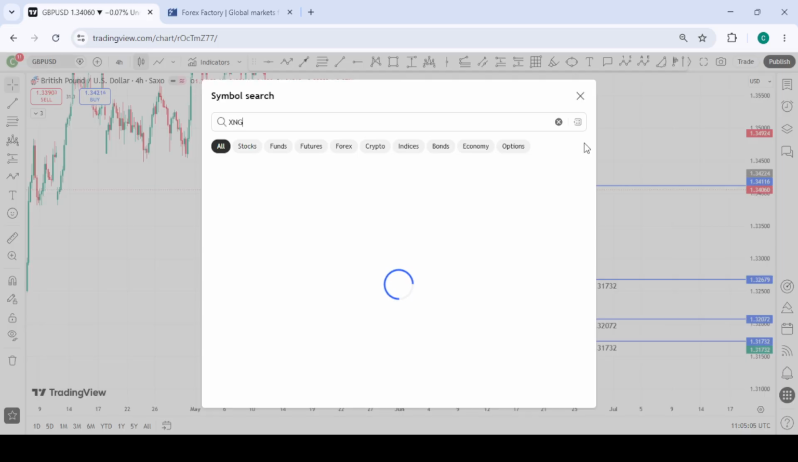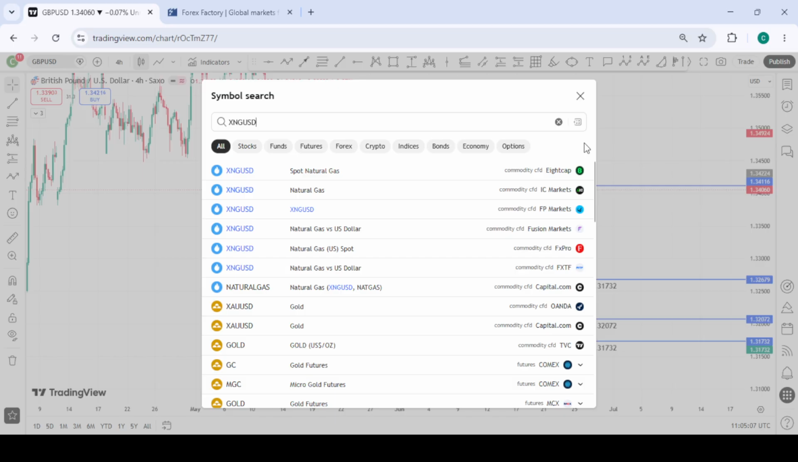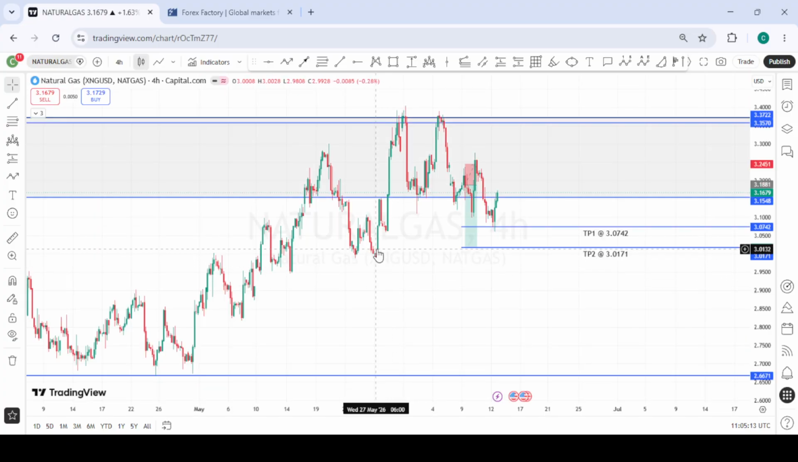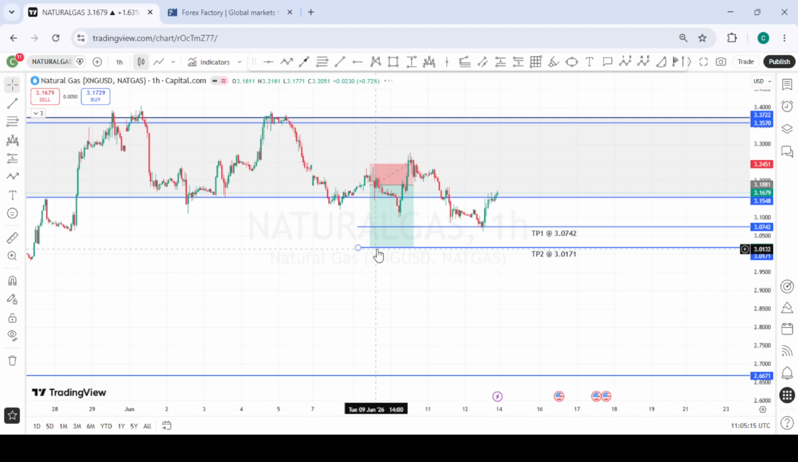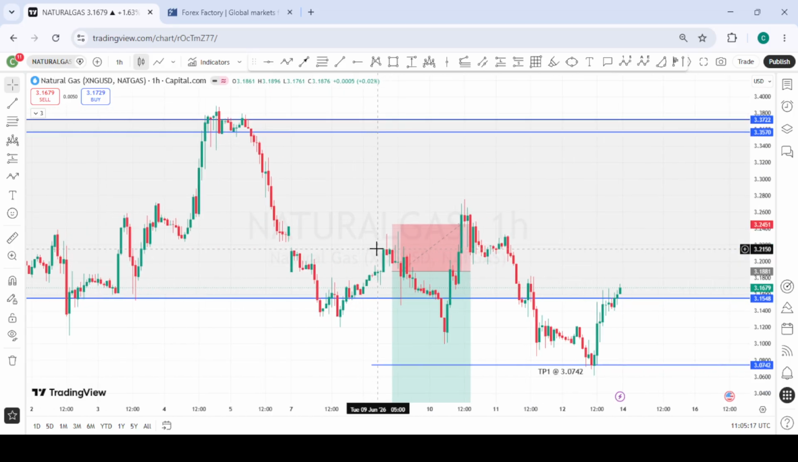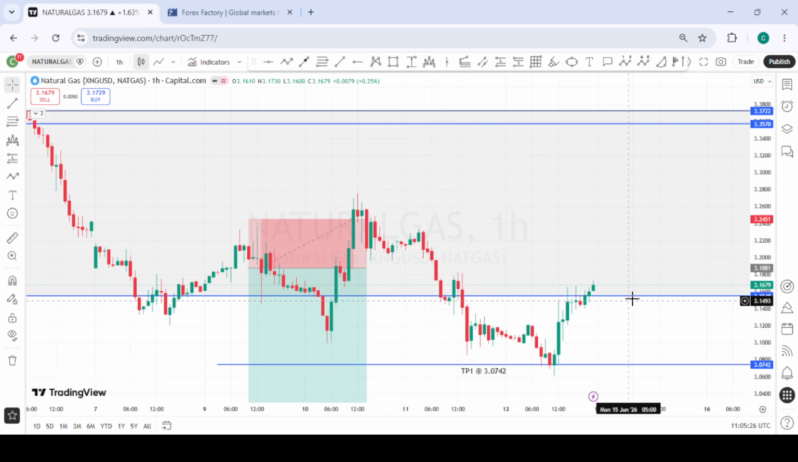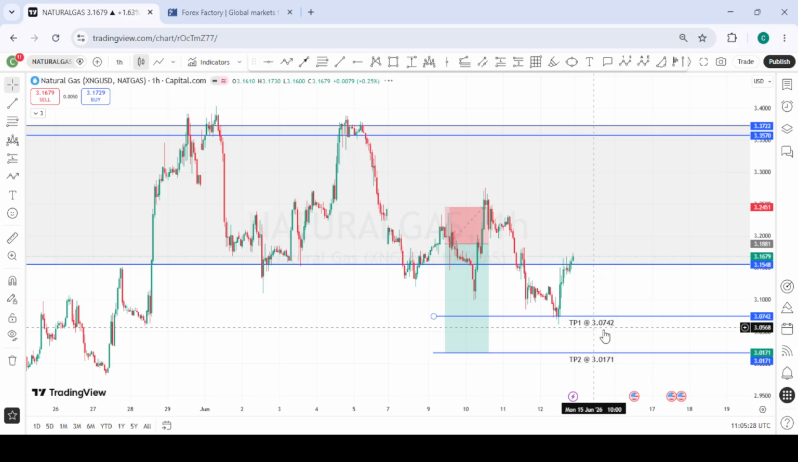And then the last one, we took this sell position, and we got taken out during the week. We took this sell around here on natural gas. It went into profit, reversed, took us out, and now came back into our profit area to hit our TP1. So this was a loss on natural gas.